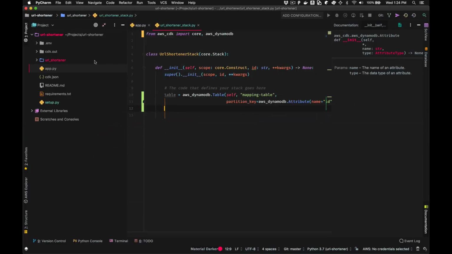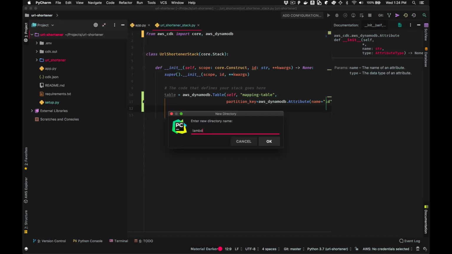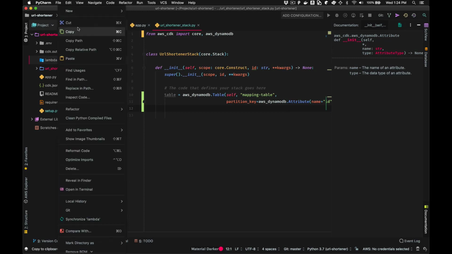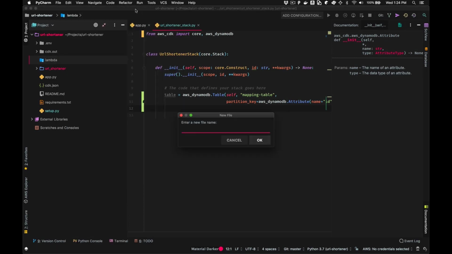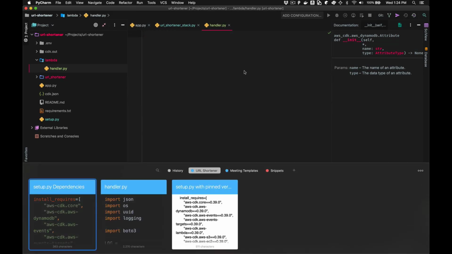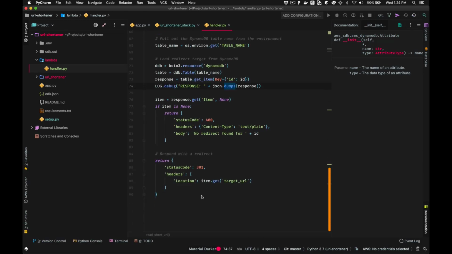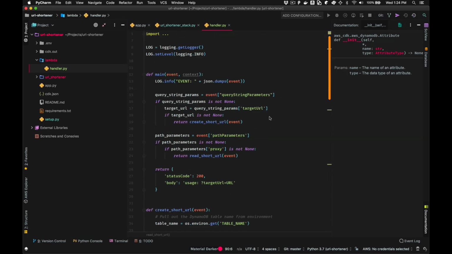So back to PyCharm, the first thing I want to do is carve out some space for our Lambda code. So let's create a new directory called Lambda, and let's add a new file in there. We're going to call it handler.py. And then to save some time, we're going to go ahead and plug in all this handler code. So let's walk through this code real quick. We've got just shy of 100 lines of Python, so this is a pretty simple little Python script here.